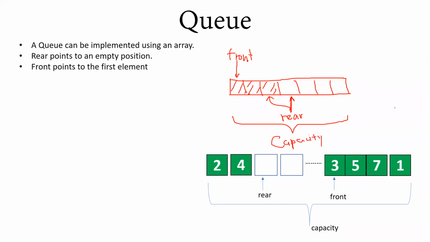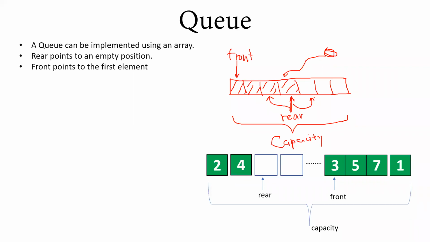So the capacity, as the name suggests, says how many elements you can store in a queue, right? So the operation happens like this. Suppose you have this value, you need to insert it into the queue. Insertion happens at the end, so you'll be inserting it over here at the rear. Once you insert this value, the rear goes to the next one, so that slot will be filled.